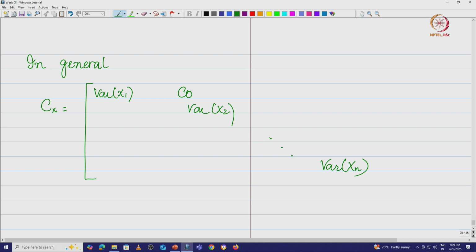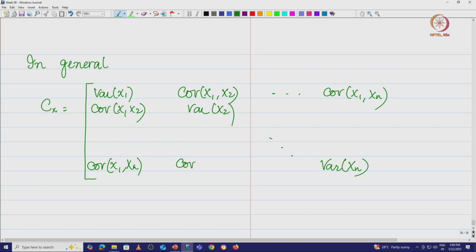You have covariance of x1 x2, covariance of x1 xn, covariance of x2 xn, and so on.